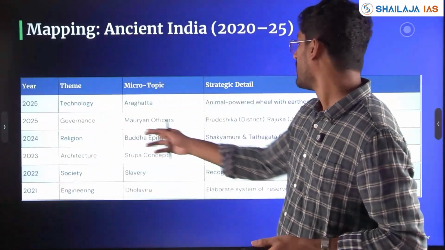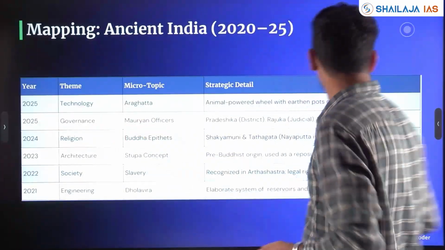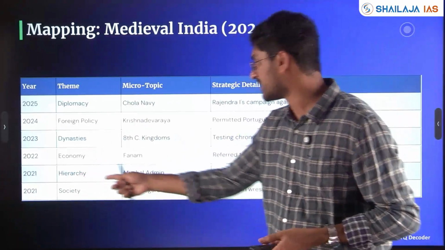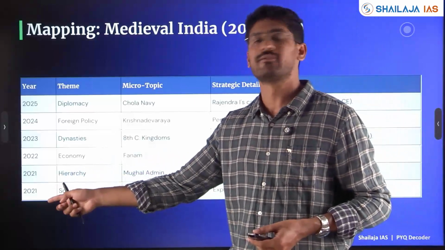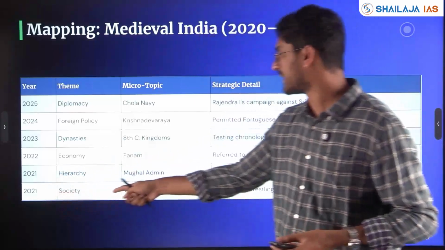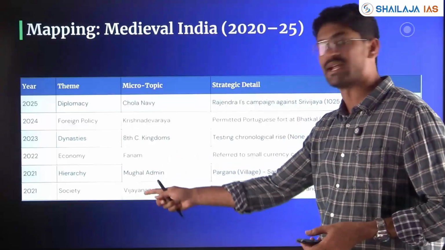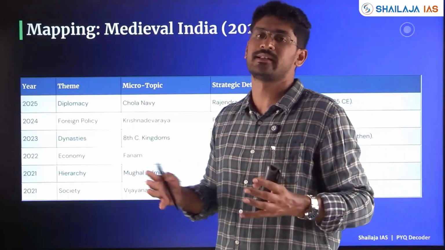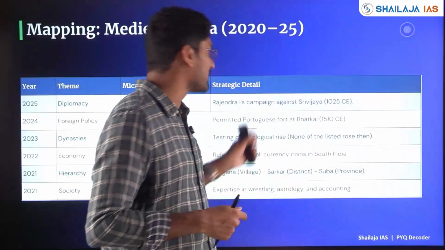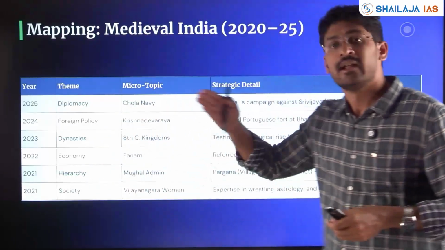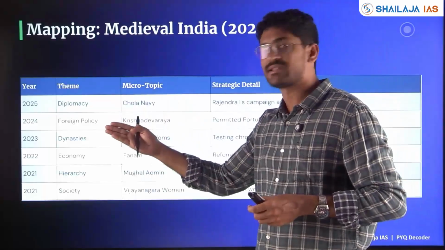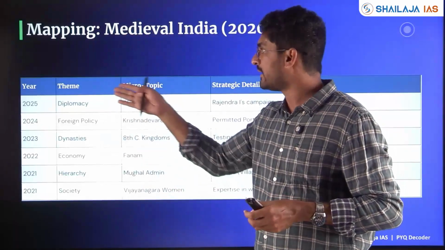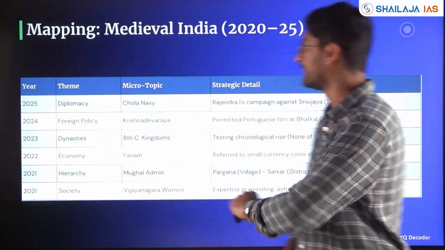Here, with respect to Mauryan officers, 2025. See, history repeats again and again. Here it was asked with respect to Mughal administration in 2021. 2021 again, society with respect to Vijayanagara women, expertise in which are the areas. If you see, Vijayanagara was one of the golden ages in the southern Indian period. So based on that knowledge and linking of the dynasties, the kingdoms and the complete overall society and its themes, you will be able to answer.